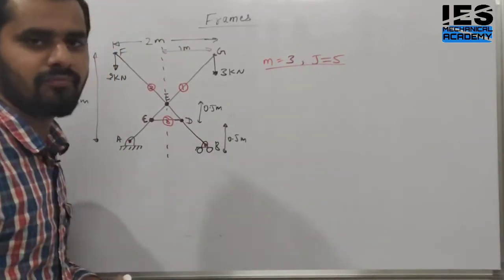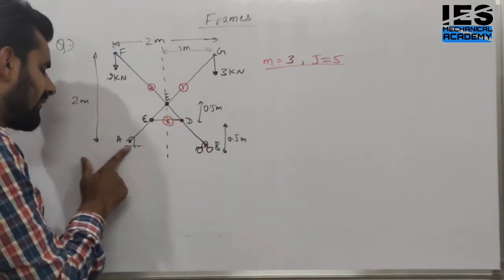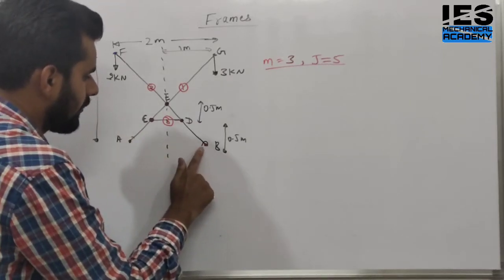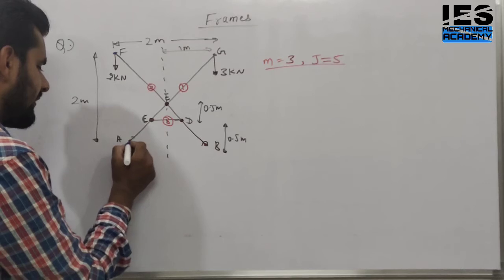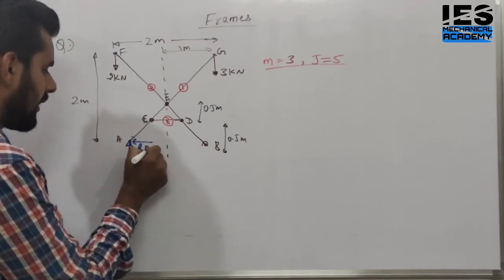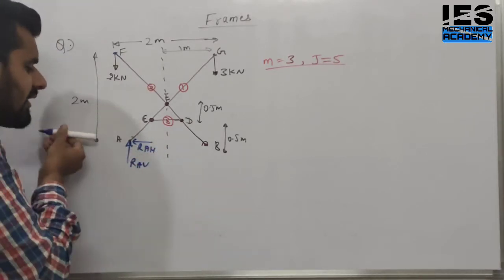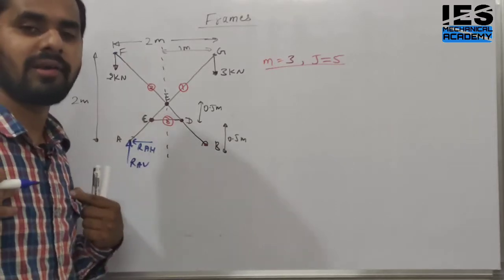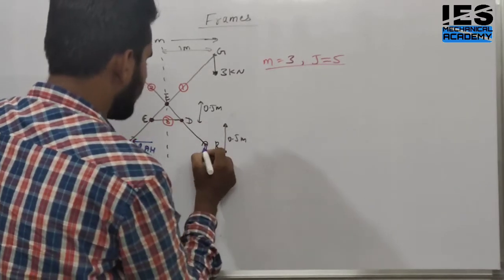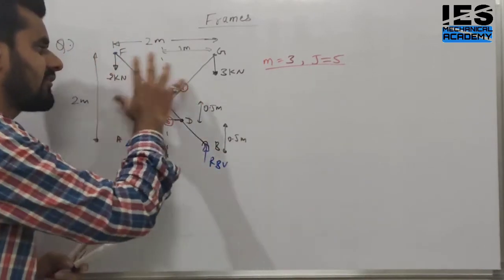Now what is our next step? The first step is to draw the FBD, meaning free body diagram. You can draw it another way. I am writing here the FBD. This is point A. Here are the 2 reactions, RAV and RAH, yes or no? You can draw it like this and this. It is my sign convention. Okay, students, if I am wrong, it will be negative, not an issue. Here what is RBV? First of all, draw the FBD. We have plotted the FBD.